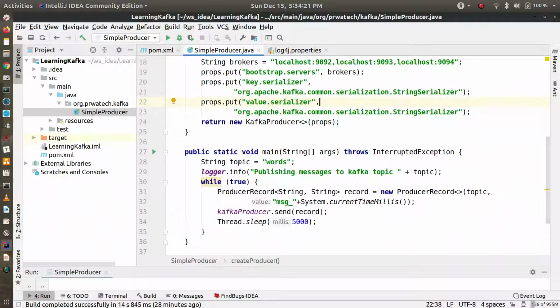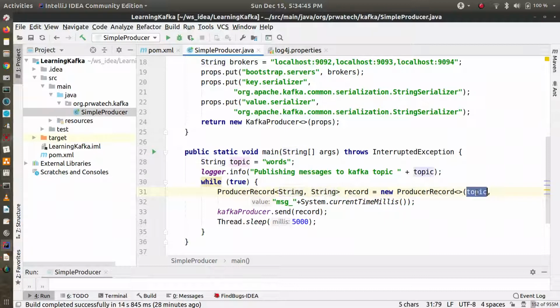Now using that producer you need to send the messages. In Kafka, this message is of type ProducerRecord. So you can see I am defining my ProducerRecord. Key is string type, value is string type. So I'm creating a new ProducerRecord, and I'm giving a topic name.